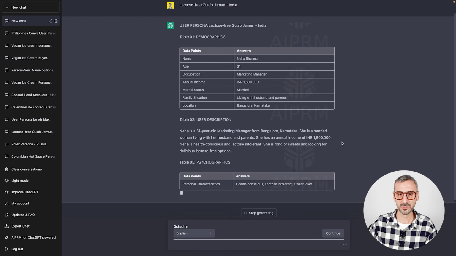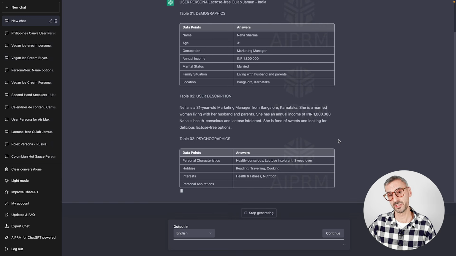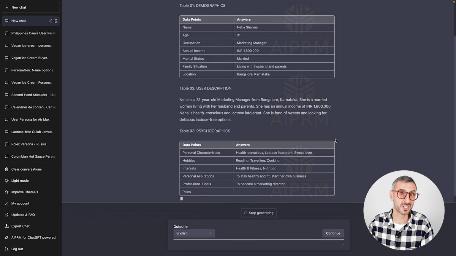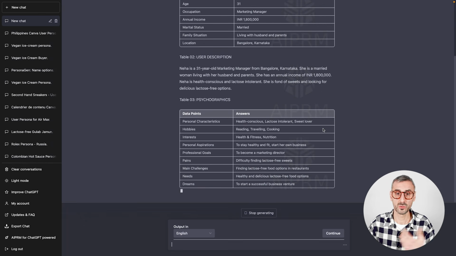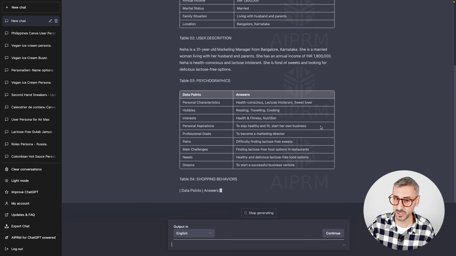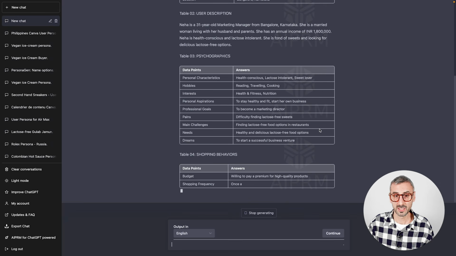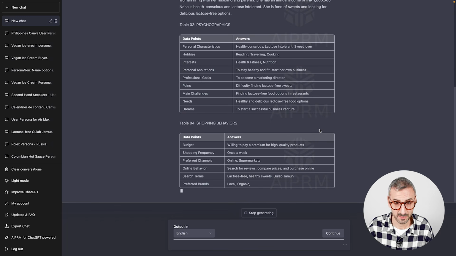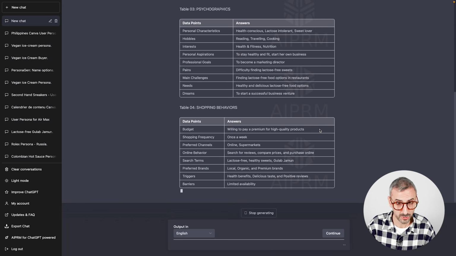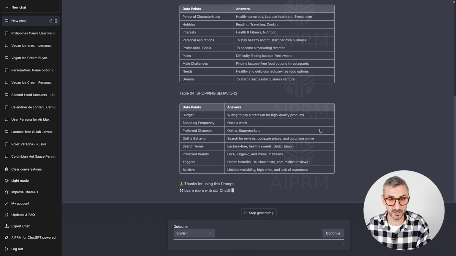Now let's see about the psychographics. She's health conscious and she's lactose intolerant, but she's a sweet lover. Her hobbies, reading, traveling, cooking. She's interested in health and fitness, in nutrition. She aspires to stay healthy and fit and start her own business one day. Okay, professional goals, she wants to become a marketing director.